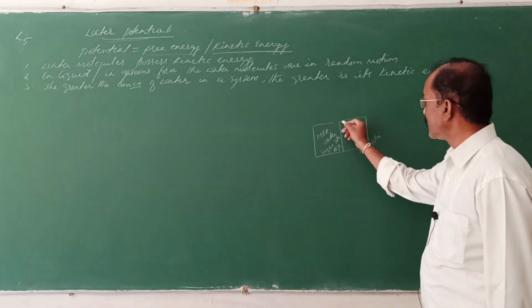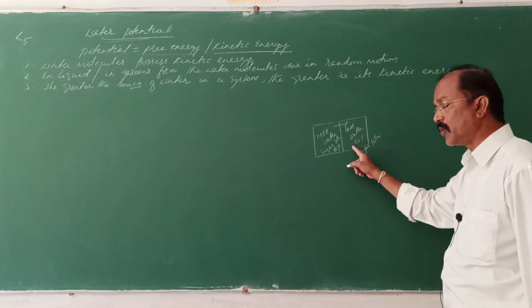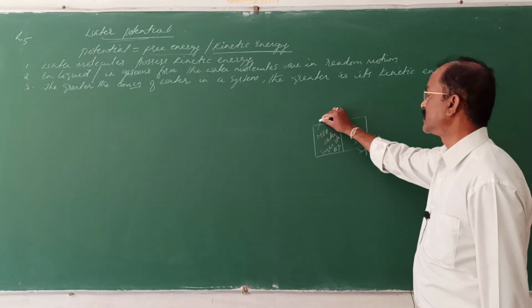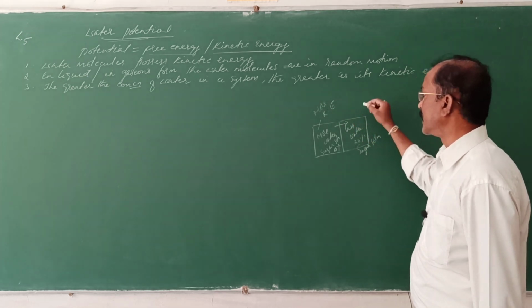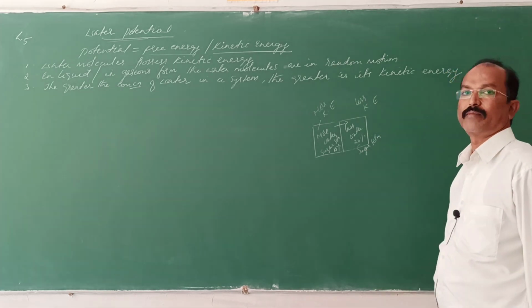So the water will start moving from higher water potential to lower water potential. When you compare these two systems, this system has more kinetic energy, this system has less kinetic energy.